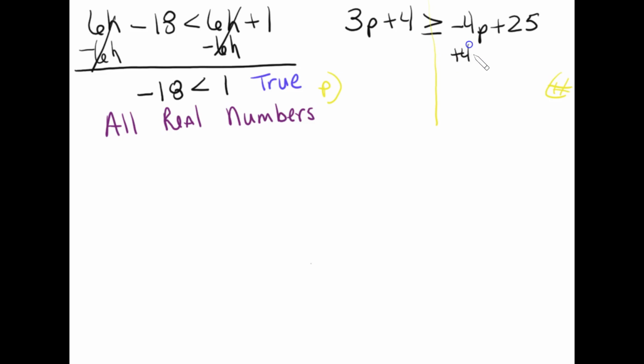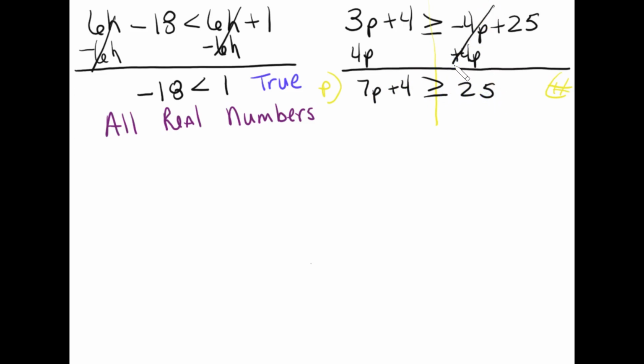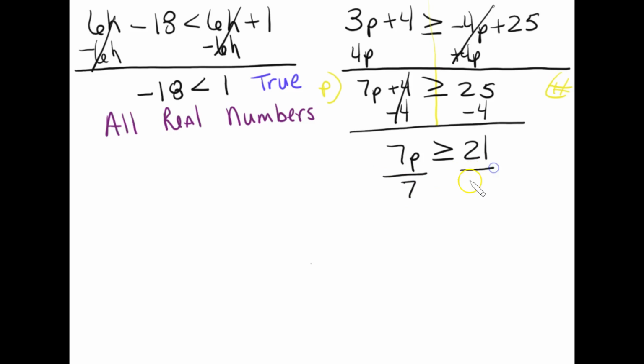So I'm going to add 4p to both sides. 7p plus 4 is greater than or equal to 25. This one cancels out. I'm going to subtract 4 from both sides, and I'm left with 7p is greater than or equal to 21. My final step is to divide both sides by 7. These cancel out, therefore p is greater than or equal to 3.